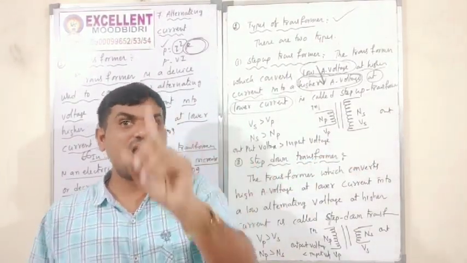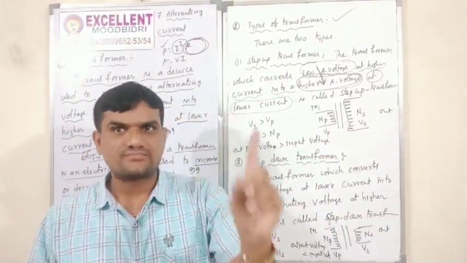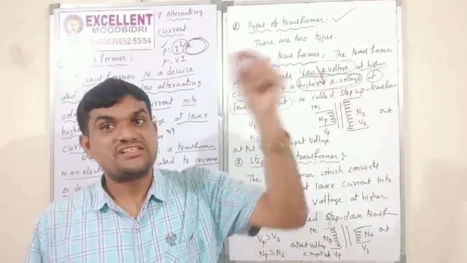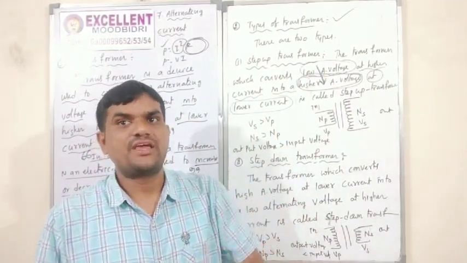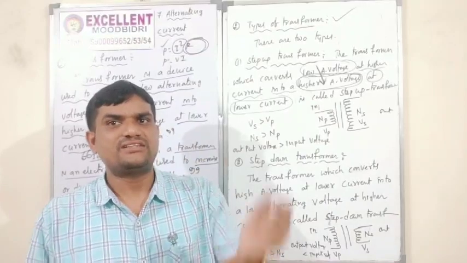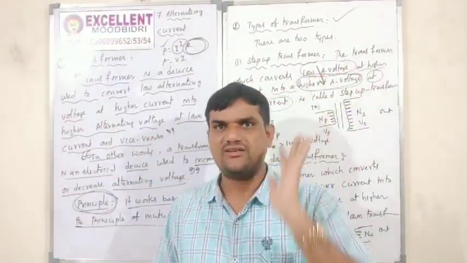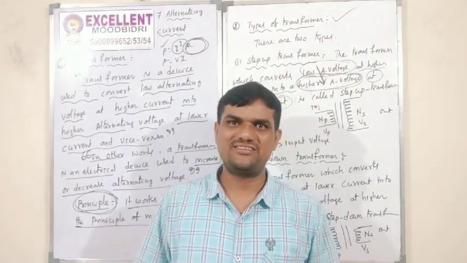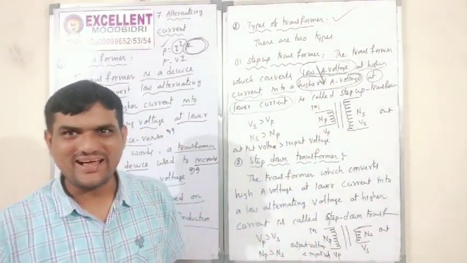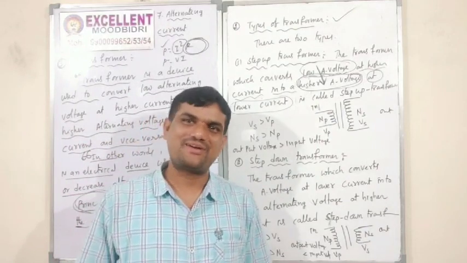The number of turns in the secondary coil is greater than the number of turns in the primary coil. That is known as the step up transformer.